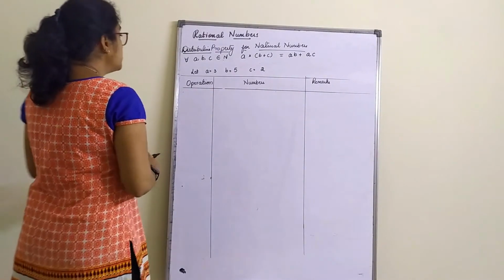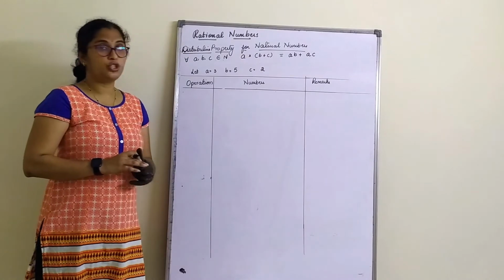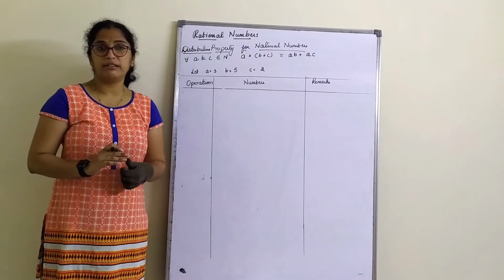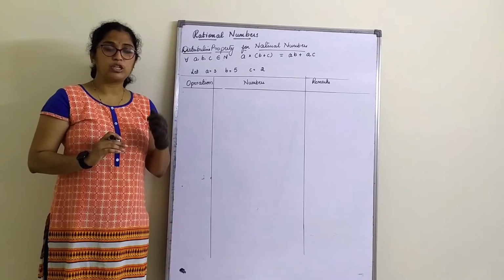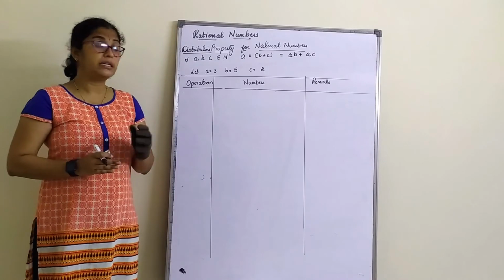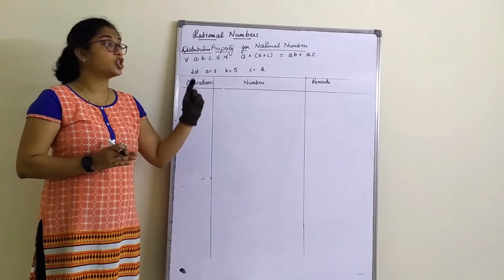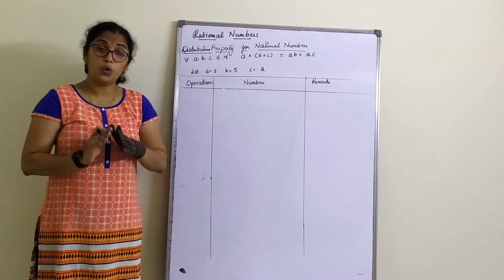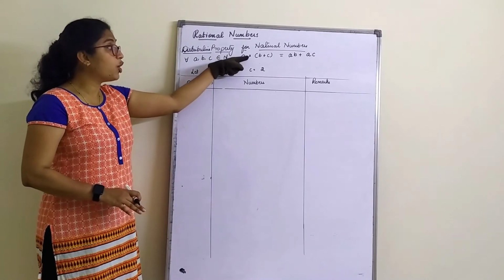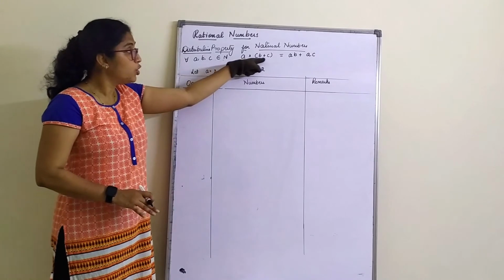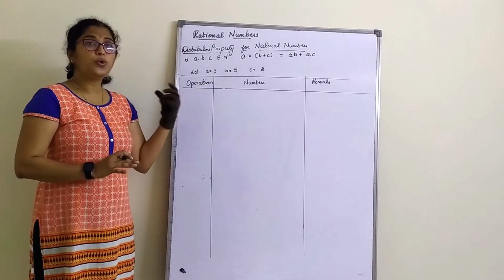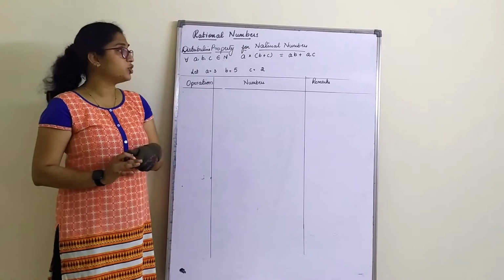The last one, distributive property of natural numbers. When we talk about the distributive property, we do not check it for addition, subtraction, multiplication and division, because it's a distributive property of multiplication over addition only. We are going to prove this for the distributive property of multiplication over addition. So that's only for multiplication over addition.